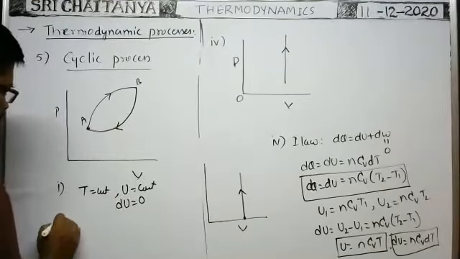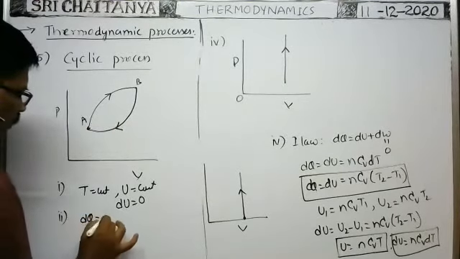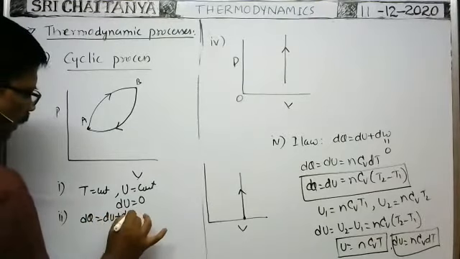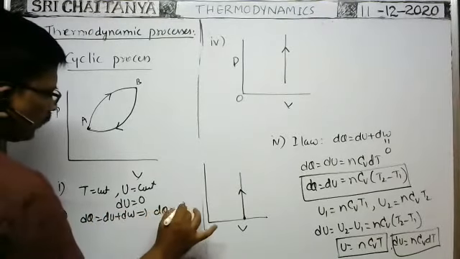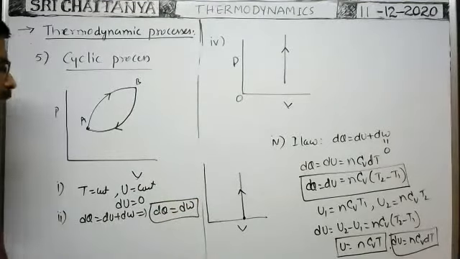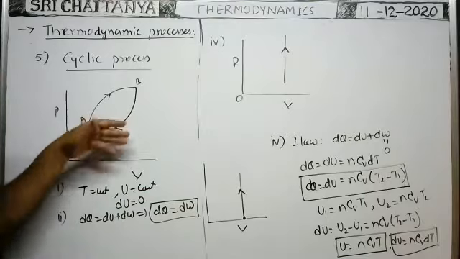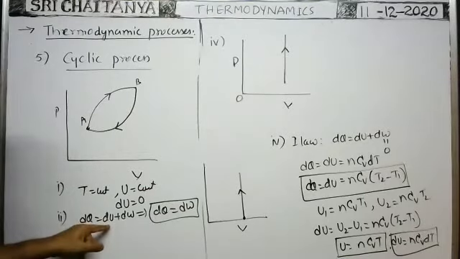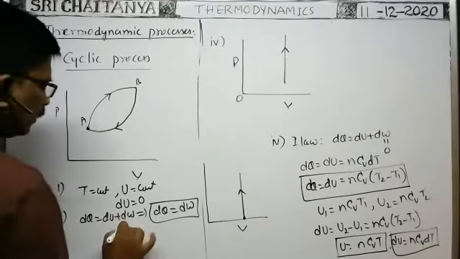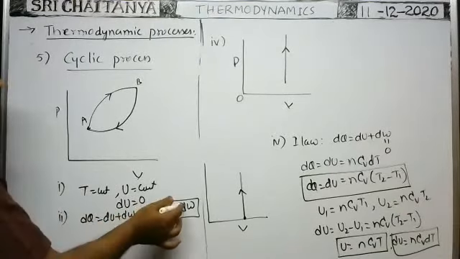That is important. Next, in the cyclic process, the first law of thermodynamics is dQ = dU + dW. That implies dQ = dW only. So in the cyclic process, the amount of heat energy supplied is equal to the amount of work done only, because after completion of the entire cyclic process there is no change in internal energy, dU = 0. As dU = 0, the heat energy supplied is equal to the external work done only.